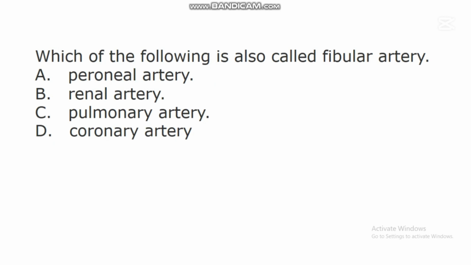In this question, the correct answer is A. Peroneal artery. This peroneal artery can also be regarded as fibular artery. So when someone is talking about fibular artery, that individual is referring to this type of artery known as peroneal artery.